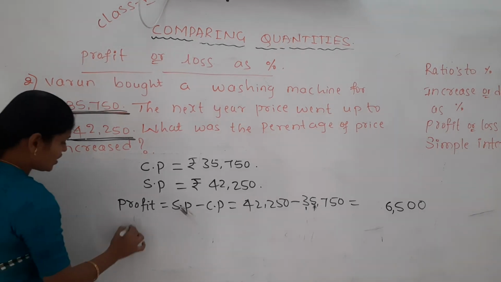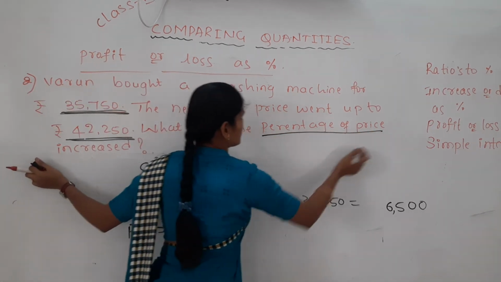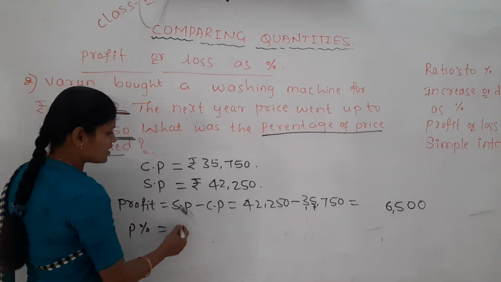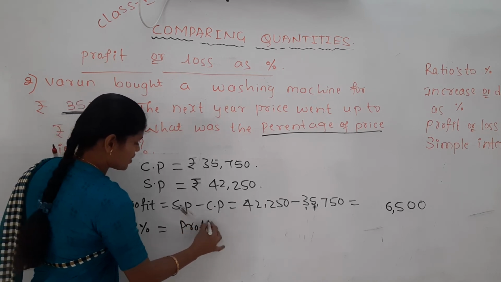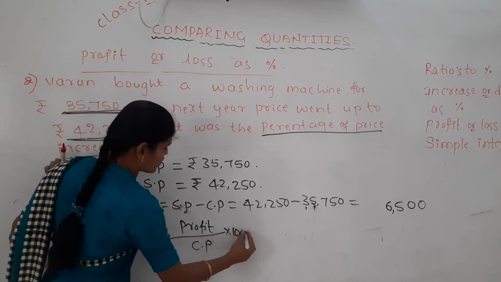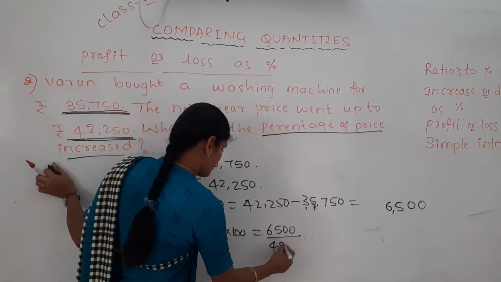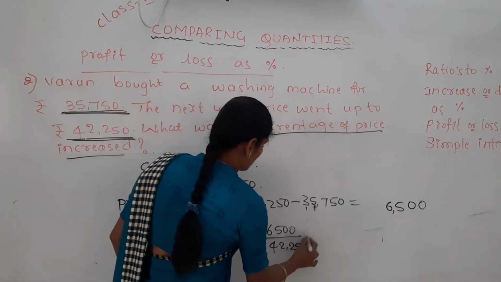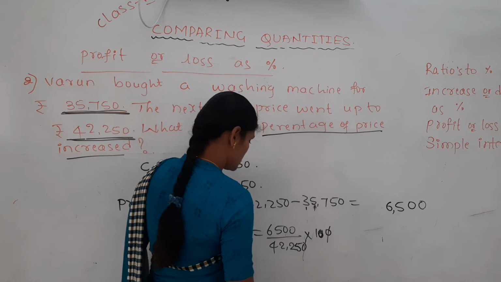Then we need to find the increased percentage. What was the percentage of the price increase? Yes, the increased percentage. That is the profit percentage. Profit percentage means the change in amount, profit, divided by cost price, the original, into 100. What is the profit here? 6,500 divided by cost price 42,250 into 100. Okay, the zeros get cancelled.